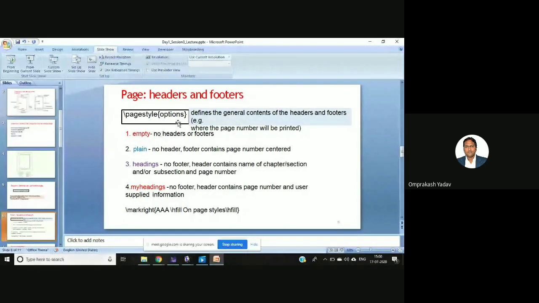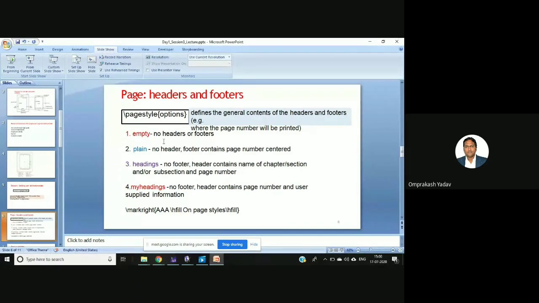So if you just apply page style as empty, there will not be headers and footers. If you say plain type, there won't be a header, but footers will be there. The footer will contain the page number, and that too at the center of the document. So if you write the option as plain, then the page number will be there at the footer, and it will be at the center, but there will not be any header, right?